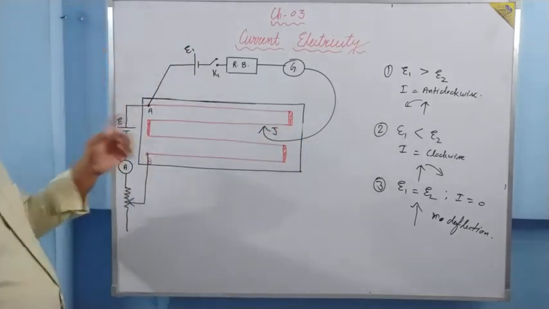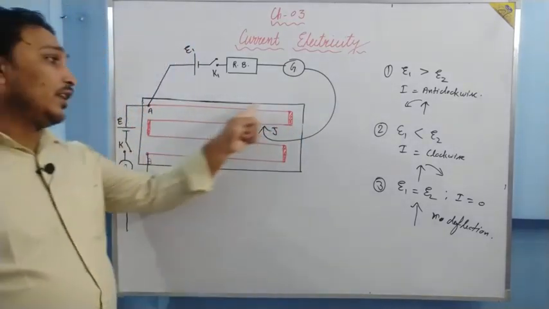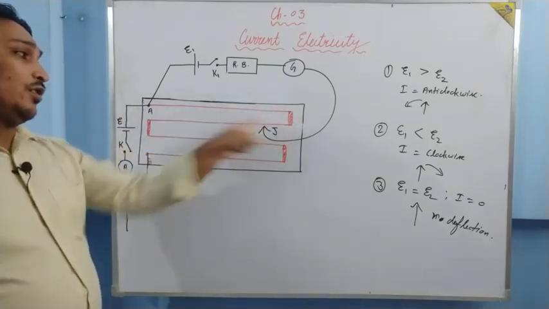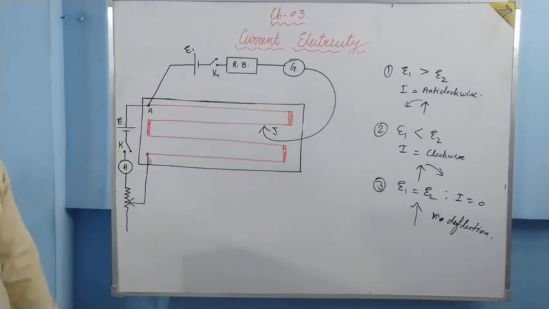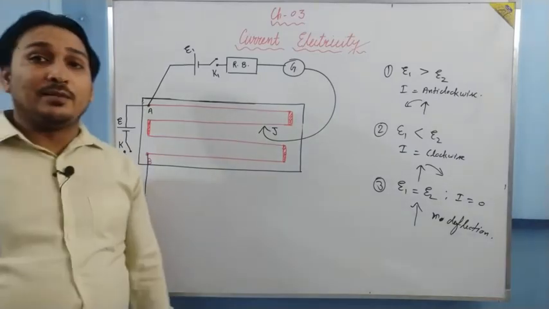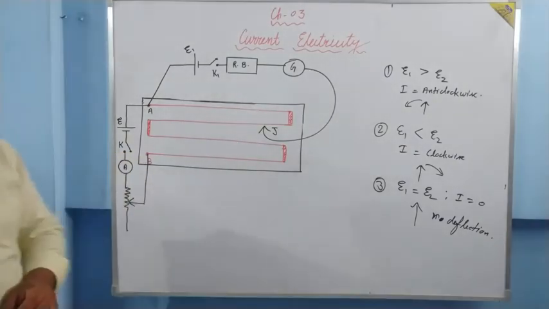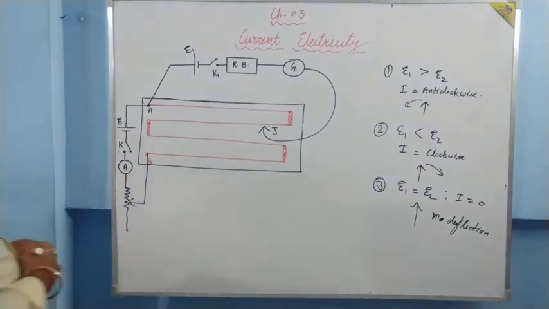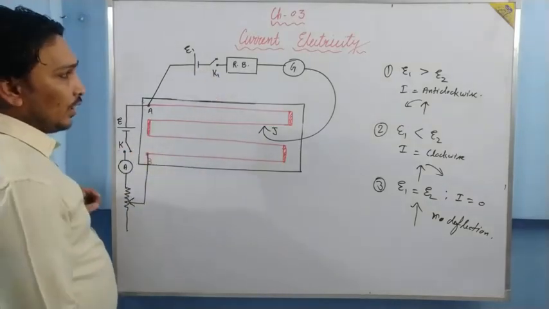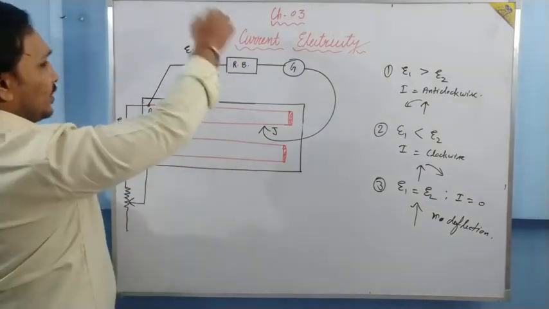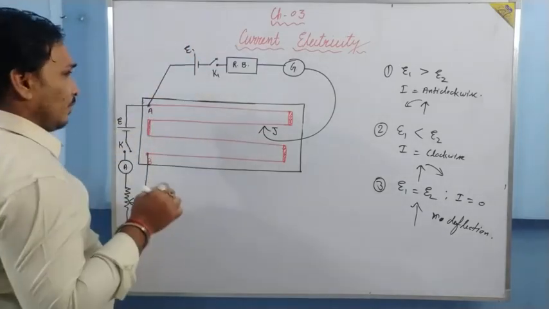I forgot to tell you, this length of the wire is 1 meter. 1 meter, 2 meter, 3 meter, 4 meter. So basically this is a 4 meter potentiometer. There are 10 meter potentiometers also; in our lab we have a 10 meter potentiometer. Now what happens? This key is on, this key is on, and one resistance is taken out from it.